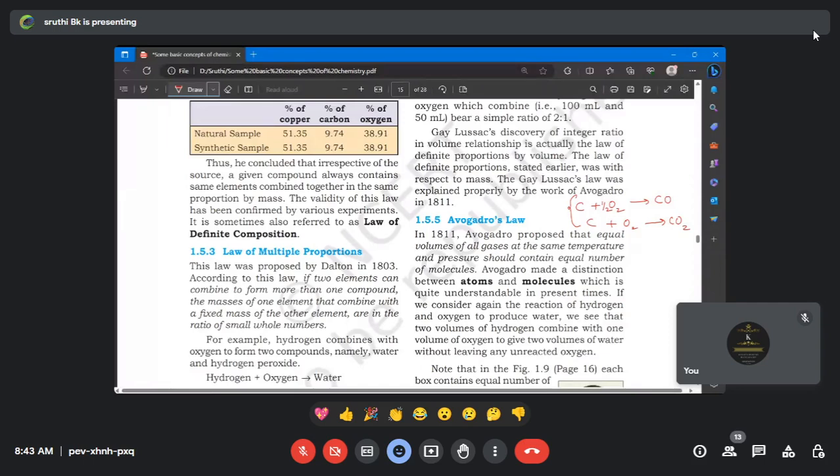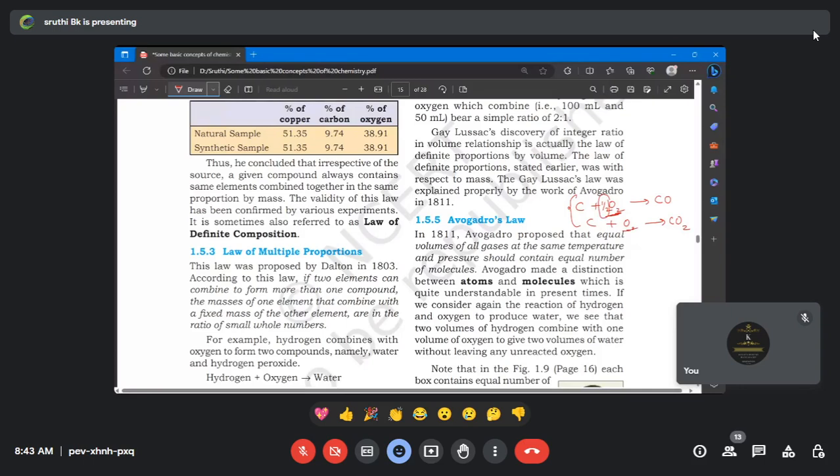If you look at the LHS side, the reactant side, both reactants are the same in the first equation and the second equation. The first equation is carbon and oxygen. The second one is also carbon and oxygen. Am I right? Very good. The only difference is the second reactant. In the first I have taken only half a mole, but here I took 1 mole of oxygen. This is the difference.